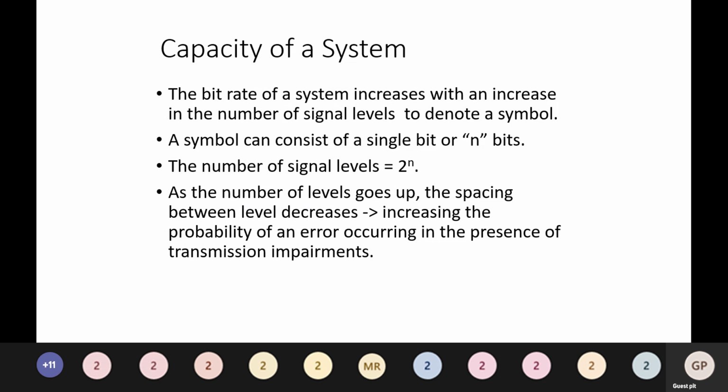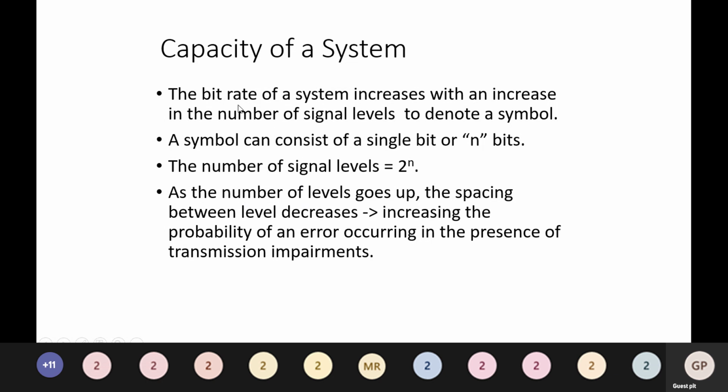As the number of levels goes up, the spacing between the levels decreases, increasing the probability of an error occurring in the presence of transmission impairments. So the probability of error, we will be seeing it later.